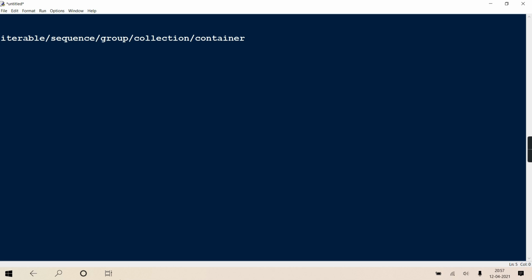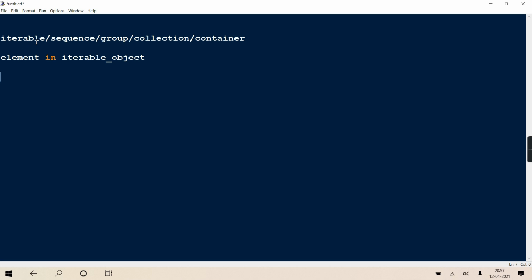So this membership operator which I am talking about can be applied only on these types of objects. What it does is check whether an element is present in that iterable object or not. If it is present, it will return true, otherwise false.